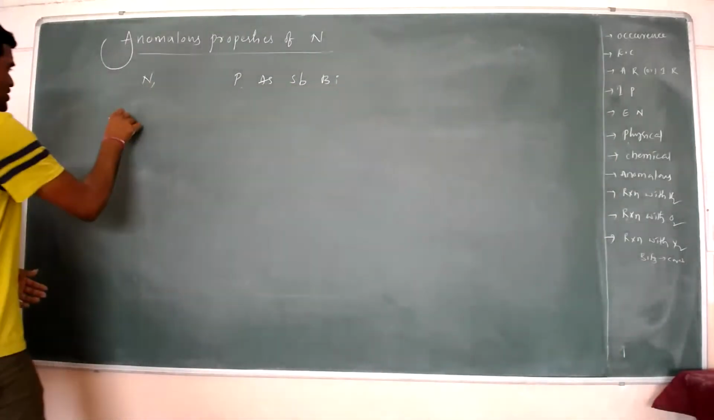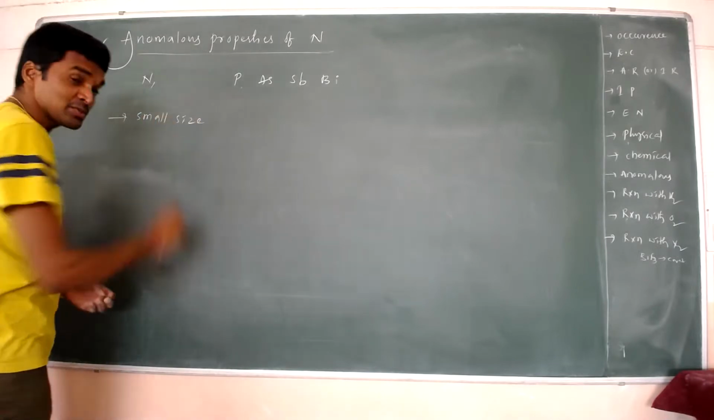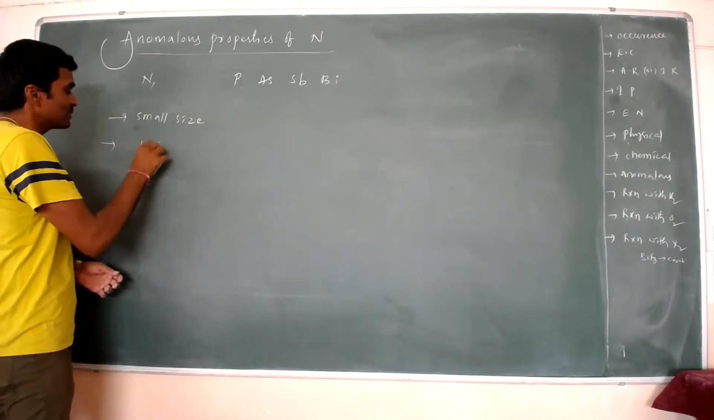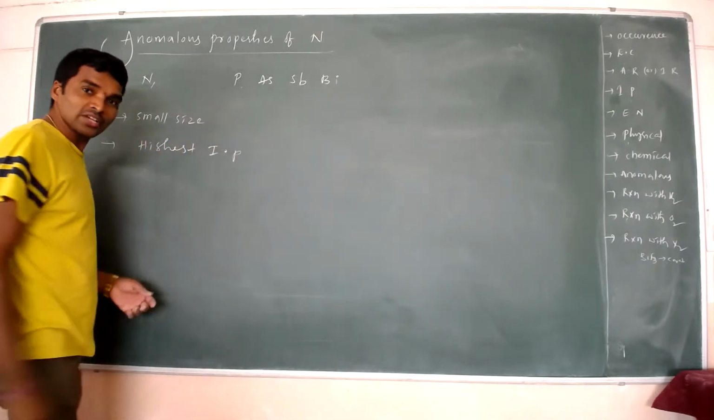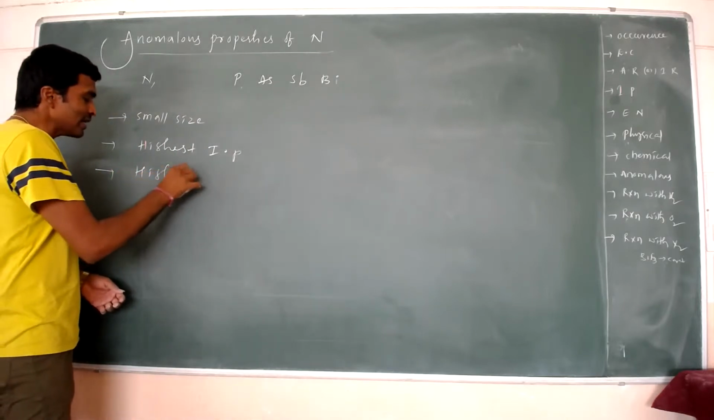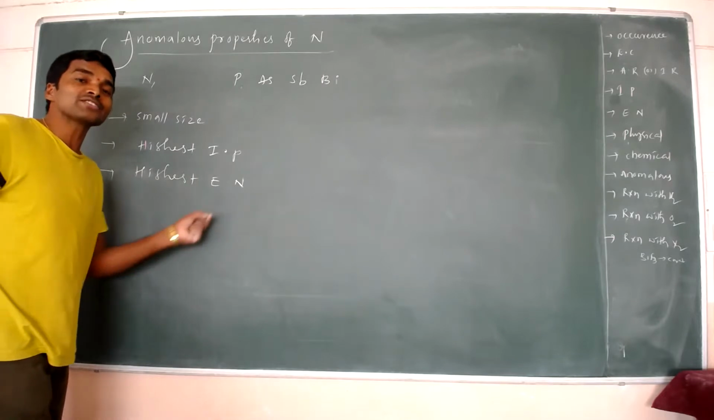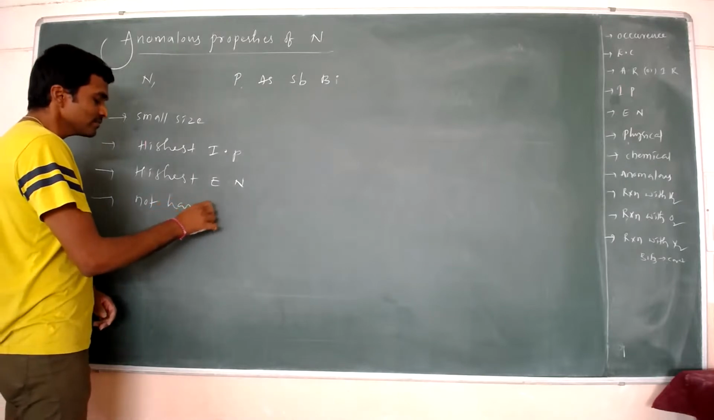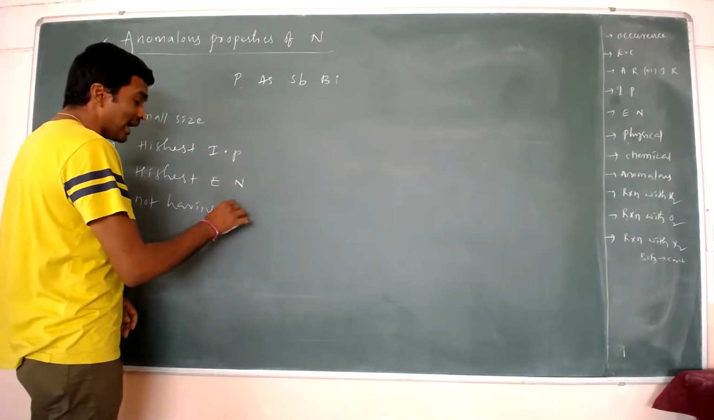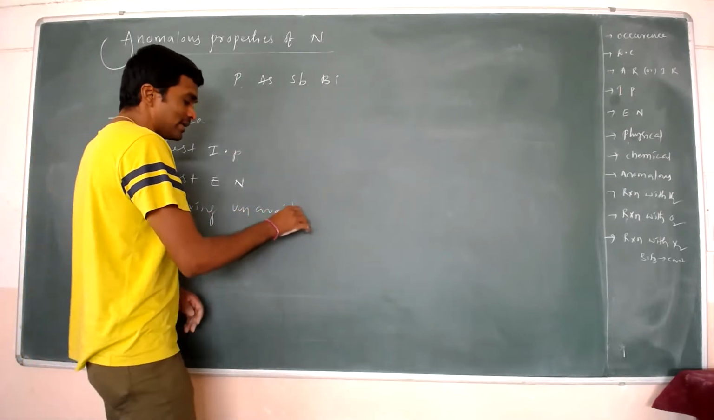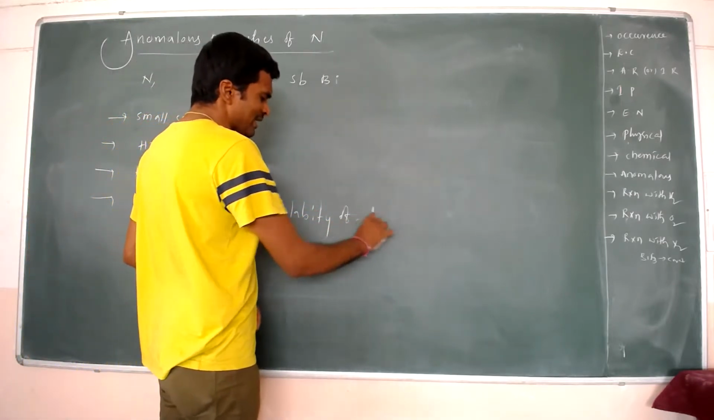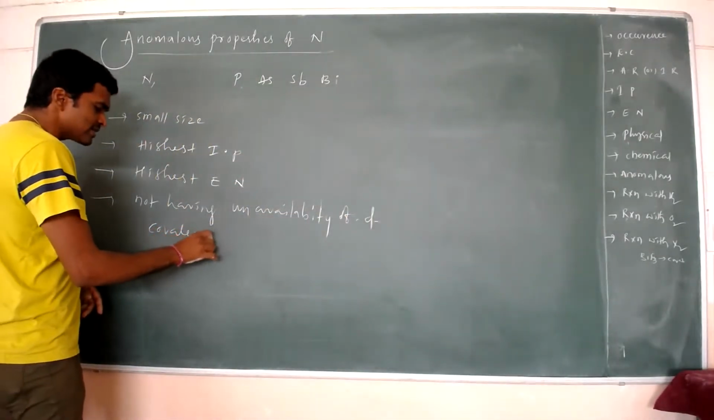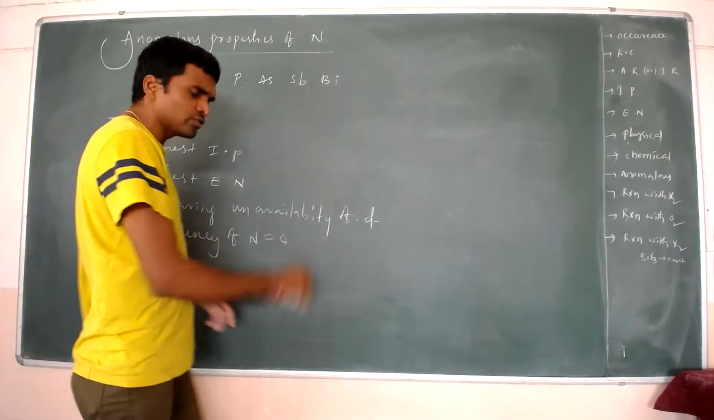Nitrogen says, hey, Mr. Phosphorus, arsenic, antimony, bismuth, come here. I'm small in size, I have the highest ionization potential, and I have the highest electronegativity. But I'm not having the availability of d orbitals. I don't have the orbitals. That's why the covalency of nitrogen is equal to 4.